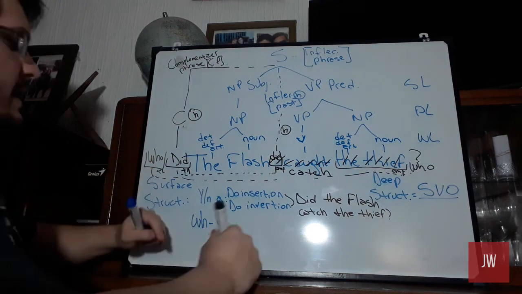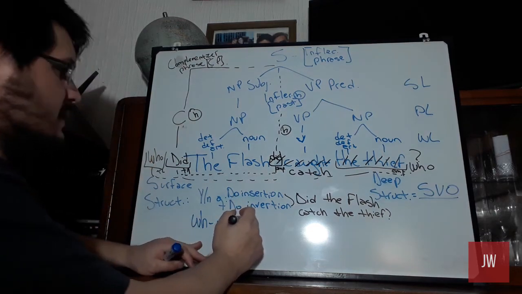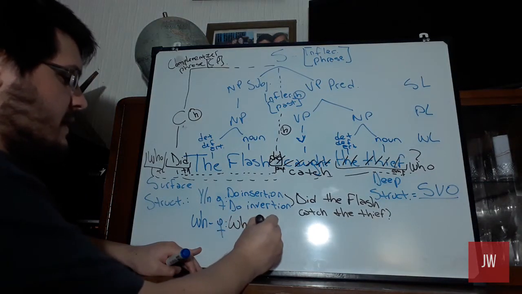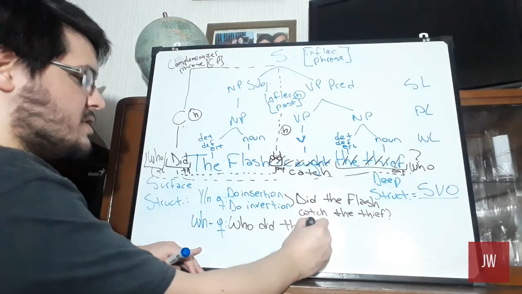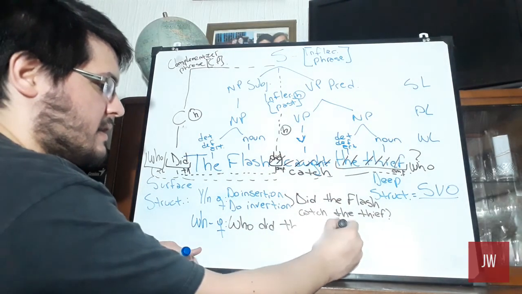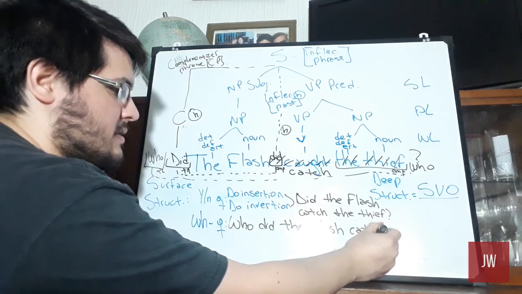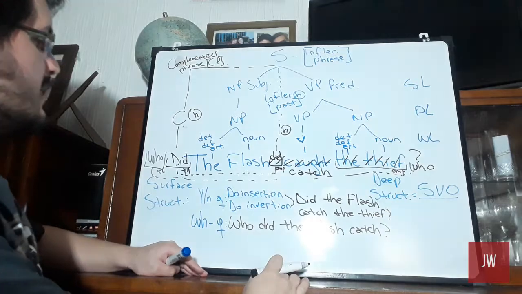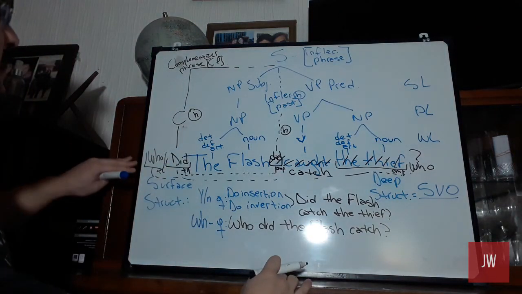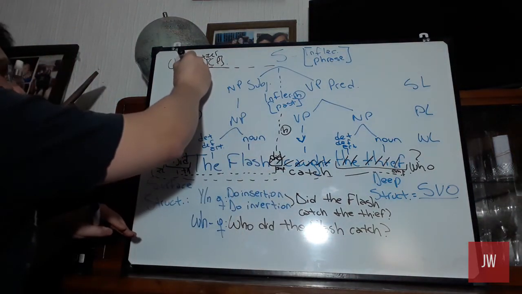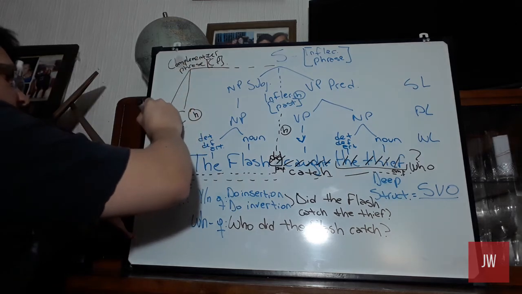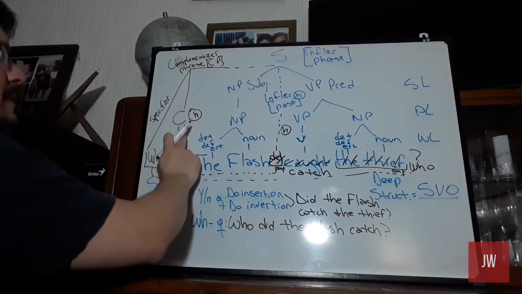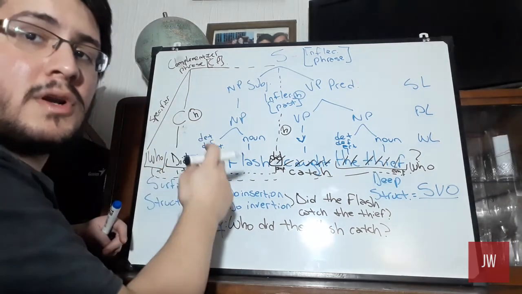Okay? And that ends up being who did the flash catch? Who? The thief. Okay? And this one will be the specifier of the complementizer, because we are following the XP rule.